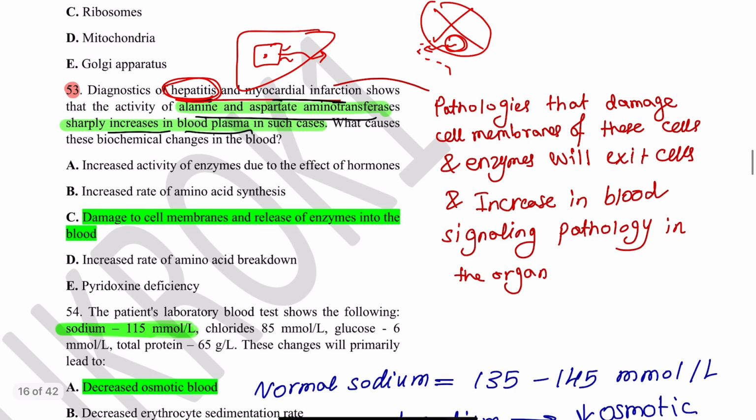So this is the marker of the pathology in the organ, a marker that there is something wrong with the organ. We see them increase in the blood. And why do they increase in the blood? Because of the damage to the cell membranes and release of enzymes into the blood.